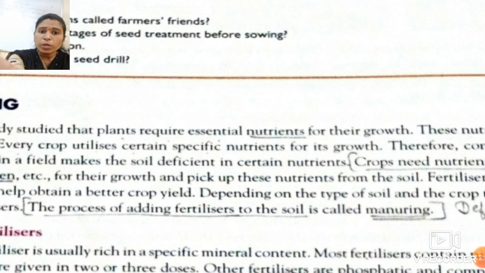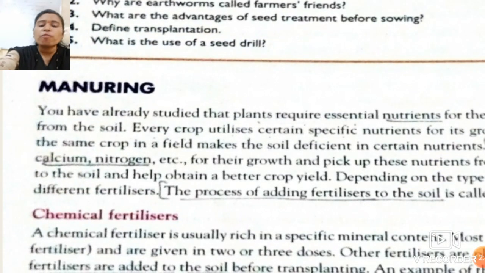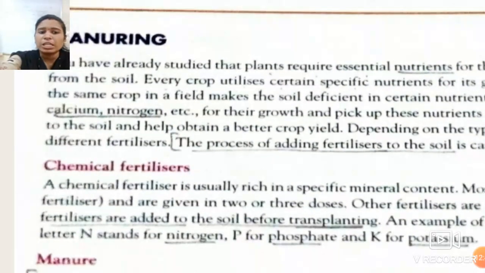Again I repeat, what is the exact meaning of manuring? It is the process of adding fertilizers to the soil. Whenever any fertilizer is added into the soil, that process is known as manuring. Okay students, got it? Now here comes a term, fertilizer. What do you mean by fertilizer? What exactly are these?